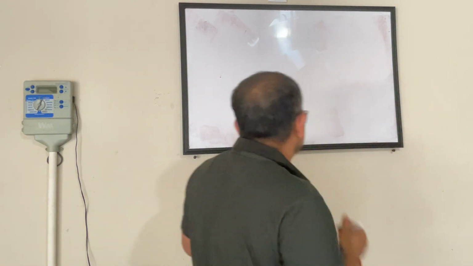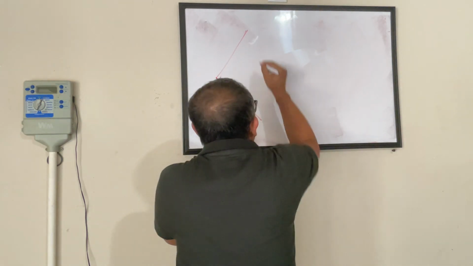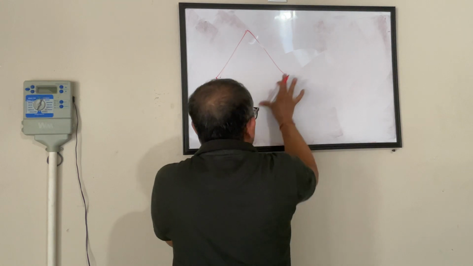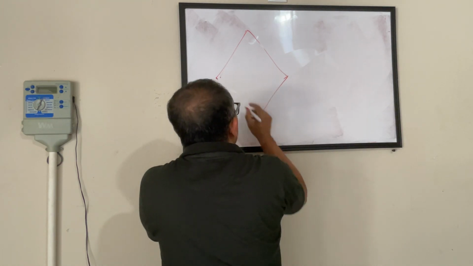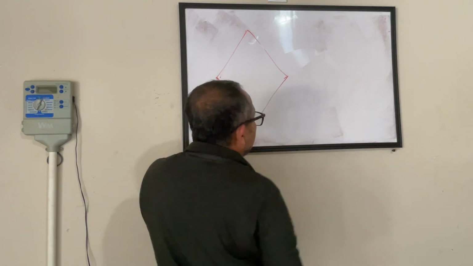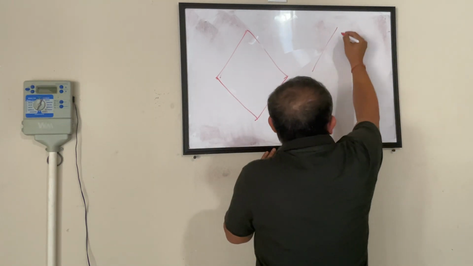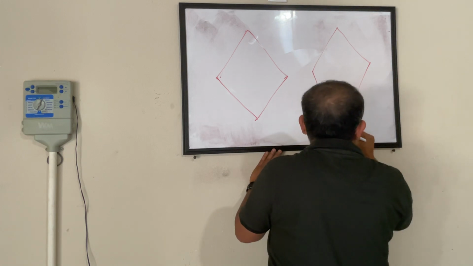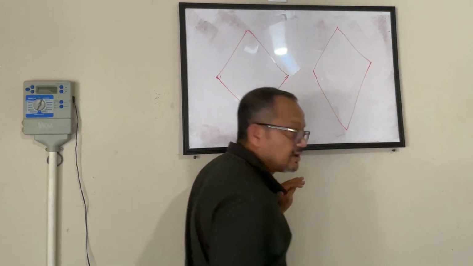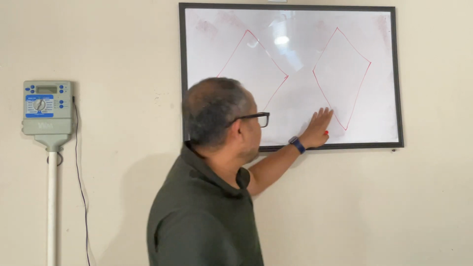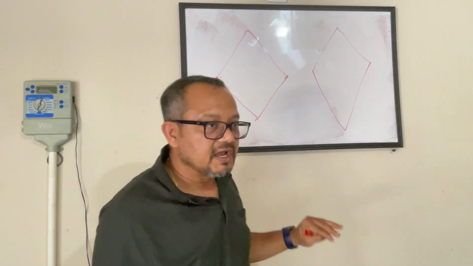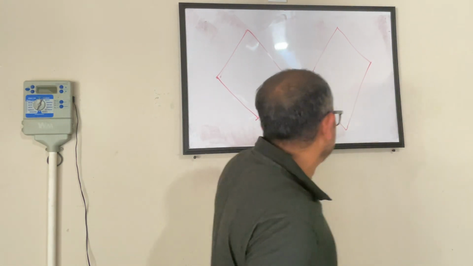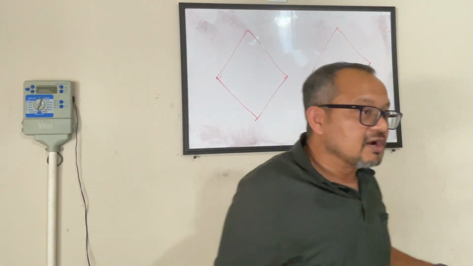When we say rhombus, do you guys remember what a rhombus is? How does it look? It looks like a diamond, like a square. Do you guys know what a kite is? Only discuss things that are needed, otherwise we'll be wasting a lot of time for ourselves and everybody else. This is a kite. This is a rhombus. Now, if I force you guys to recall the properties of these, what is a rhombus?